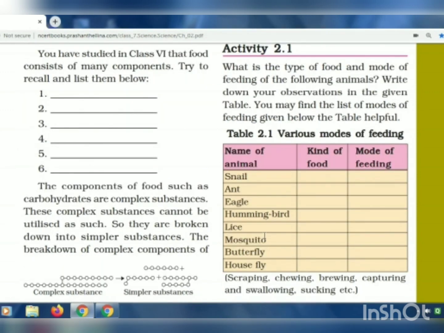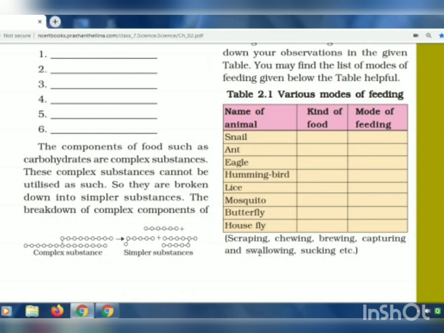Now here a table is given to us in which they have listed some animals, and we have to say which kind of food they eat. For example, snail, ant, eagle, hummingbird, lice, mosquito, butterfly, housefly. What type of food are they eating and what is the mode of feeding? How do they take it? We have to write what food items they eat and how they take that food item into their body. What is the method of taking in of food? For example, scraping, chewing, browsing, capturing, swallowing, sucking. These are some methods of feeding.